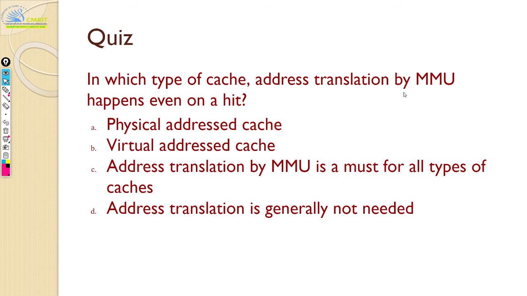Why do you think it is B? B is virtual addressed cache. So in a virtual addressed cache, every time there should be a hit. Is that correct? Why is that?